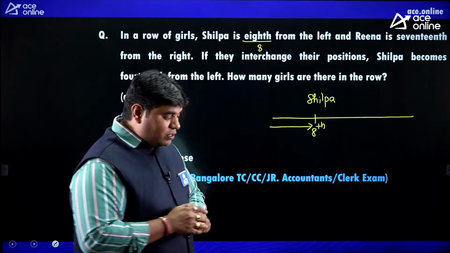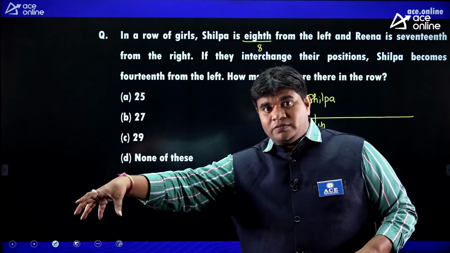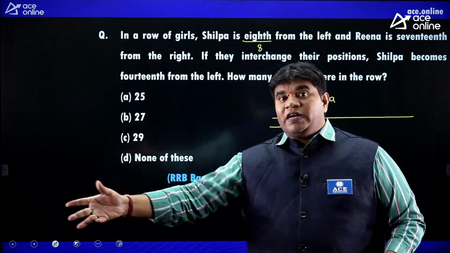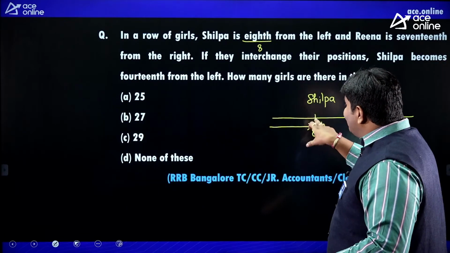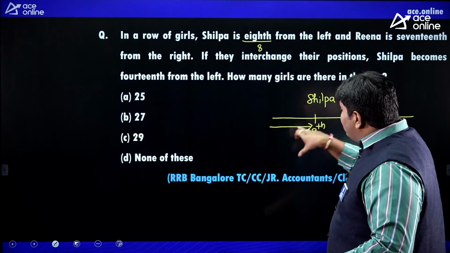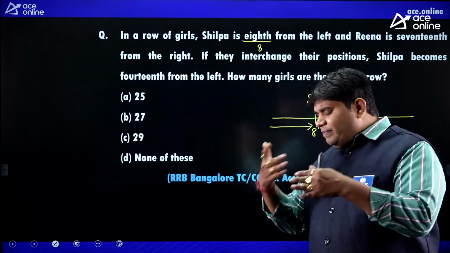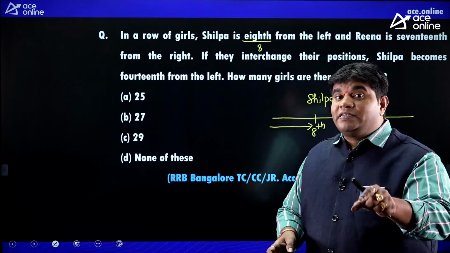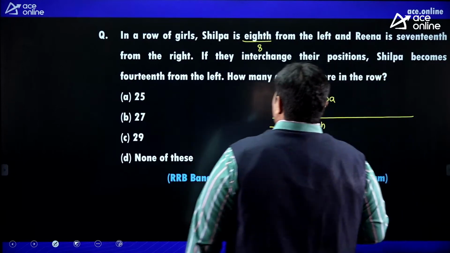Suppose simple logic, in a school or in a college, in an institute, suppose you are sitting in the first bench. Here persons are different, but the bench is the same. In the same way, here position 8th, this place is 8th position from the left hand. So here persons, whoever it may be, maybe Shilpa, any X, Y, Z, anything, but from the left hand side, that position is 8th place from the left hand. Next.